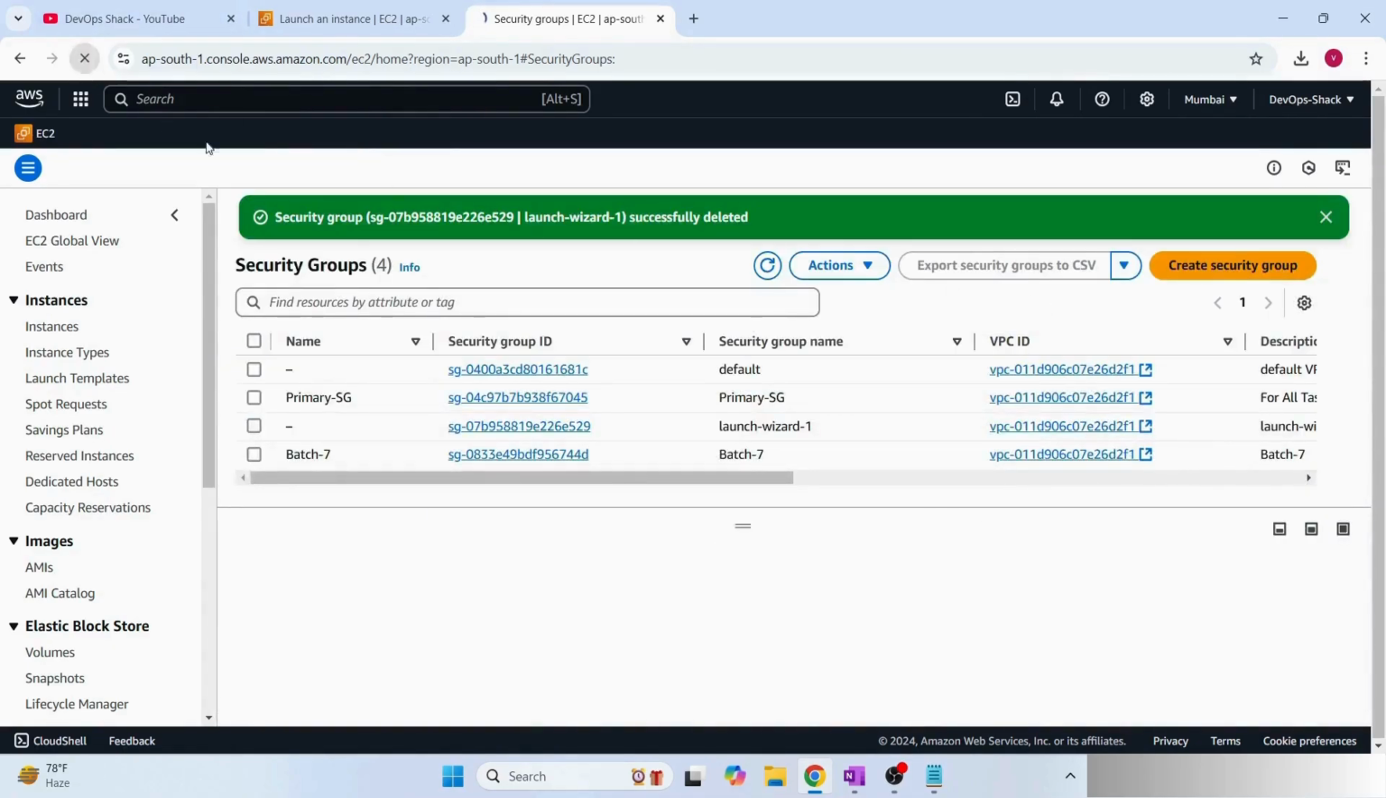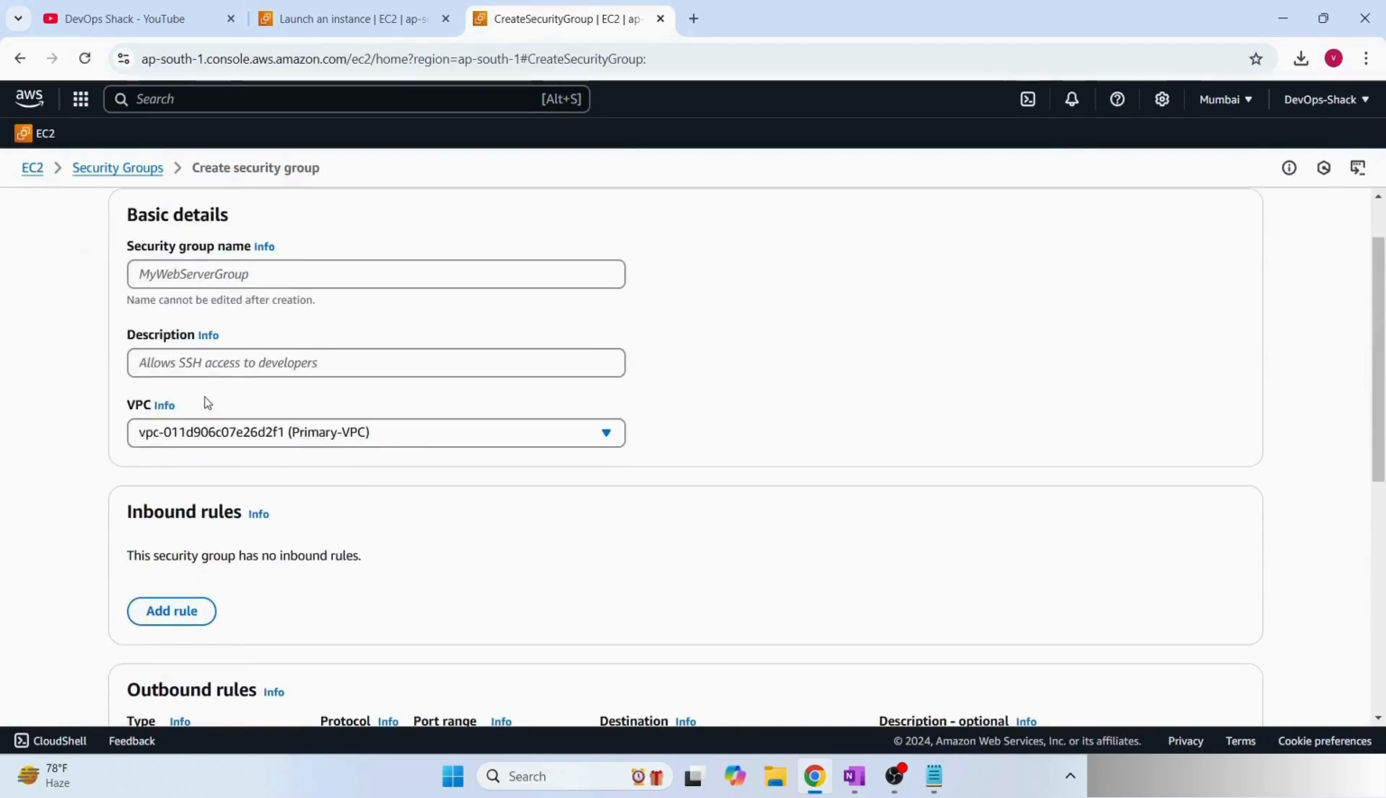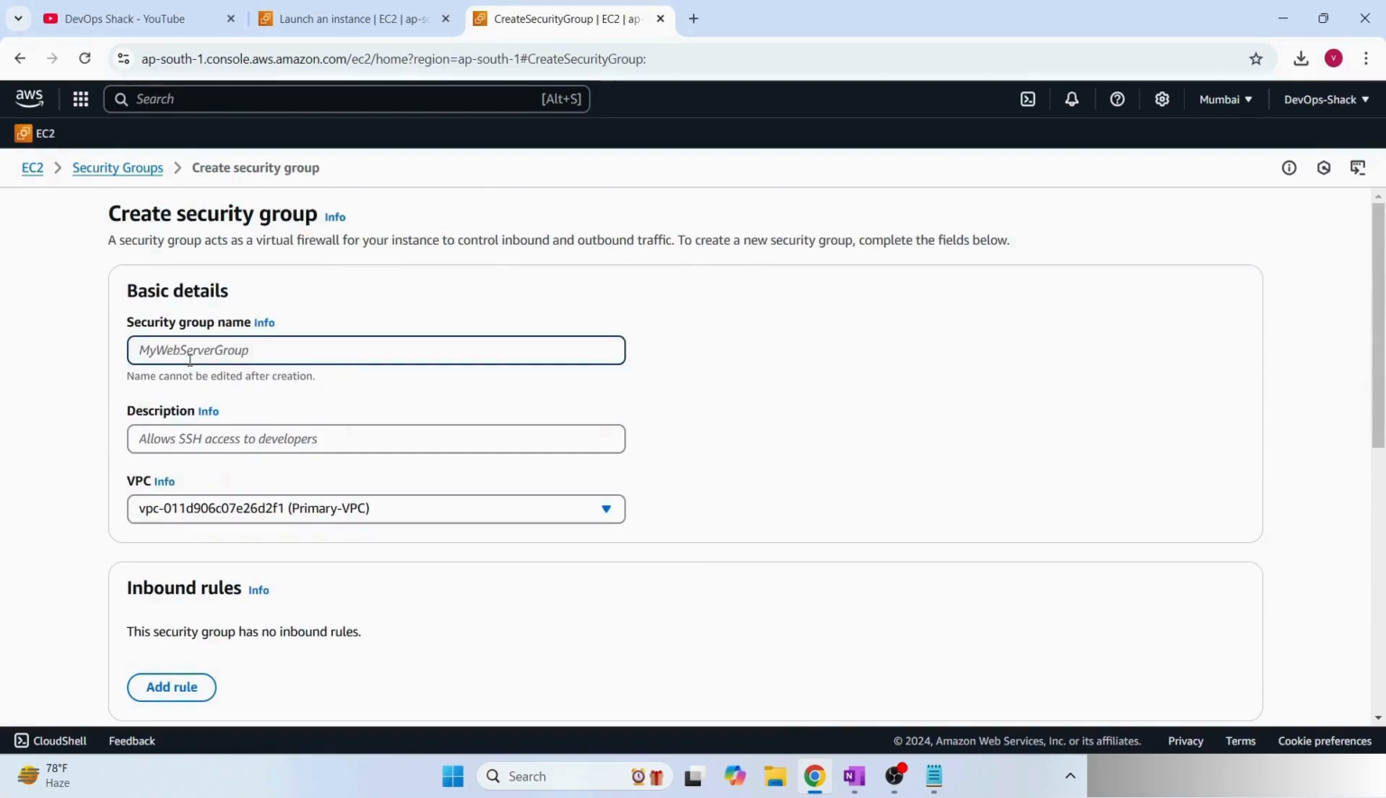Okay, refresh the page. So now we're creating a new security group. First, we have to provide basic details. I'm going to provide the name as AWS DevOps Bootcamp SG, for security group. For the description, we can put the same thing. You can put anything you want.